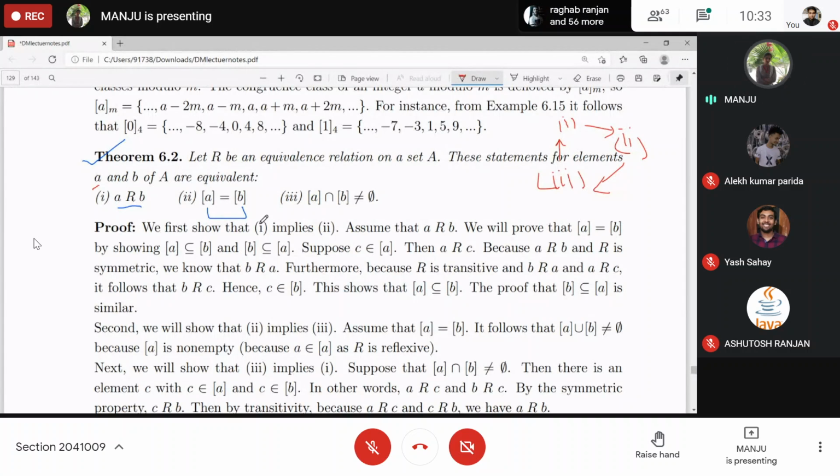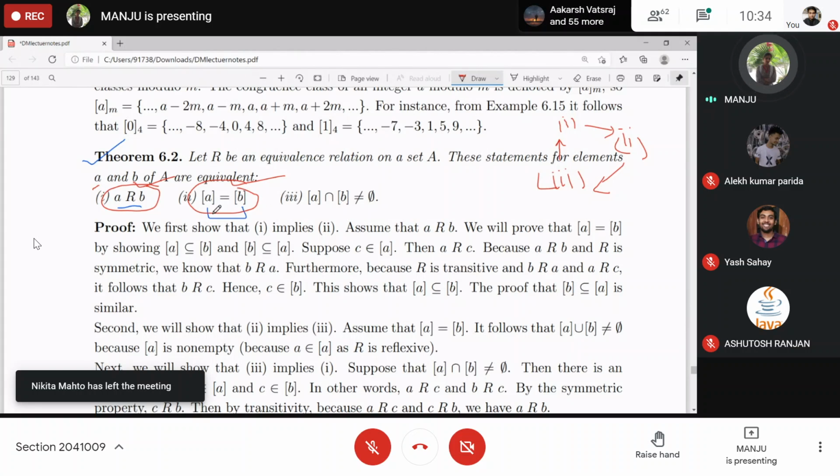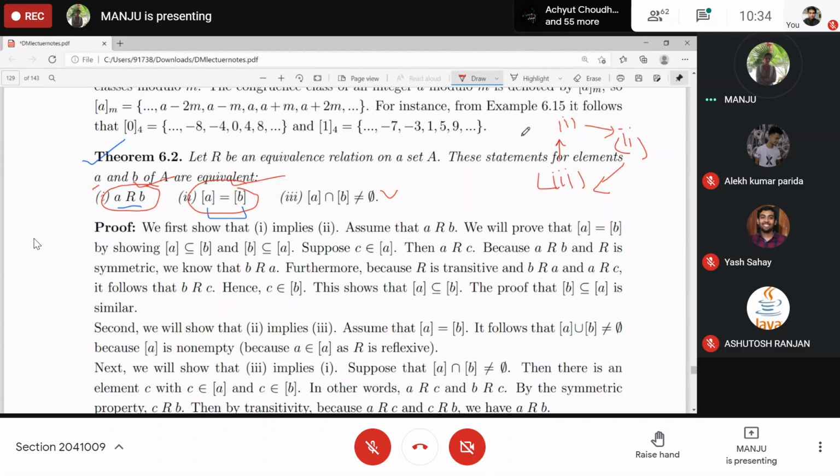So in the first case, we assume this one and try to show this one. P implies Q, 1 implies 2: you assume the first and show both the equivalence classes are the same. Then you take the second as your given and try to prove the third. Then you take the third and try to prove the first. And you will be done with all these statements, showing equivalence.